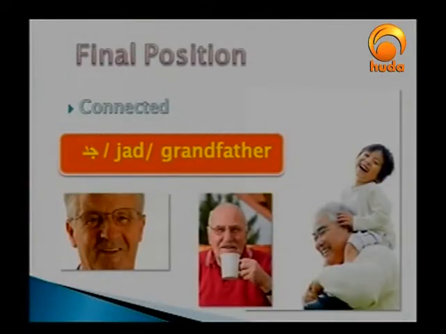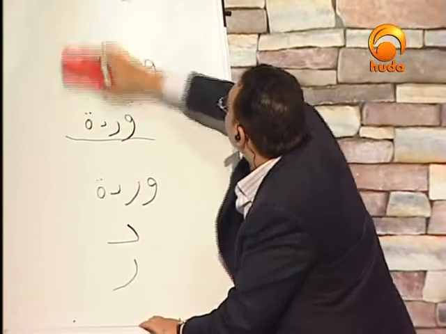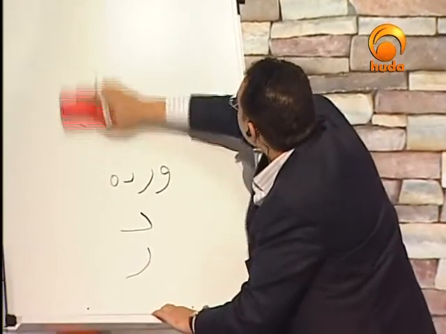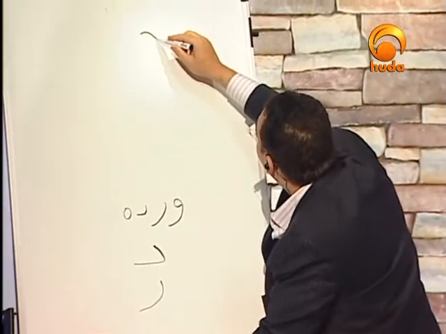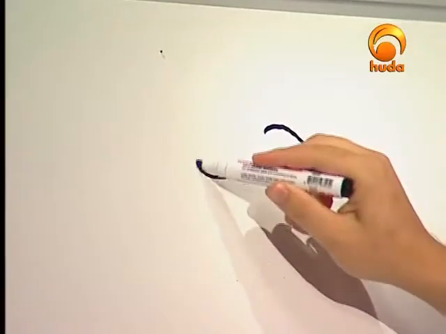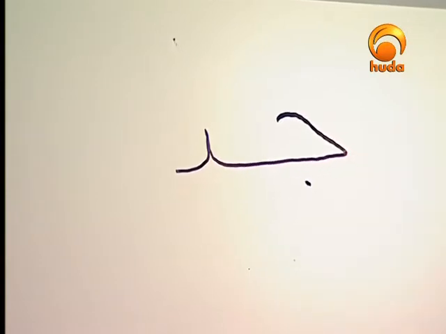Can you pronounce it? Jad. Right. I would like to write, because we discussed before, ja. And now we're going to write dal combined with ja. We just have two letters in this word. Can you write it, please? Is it jad or jad? Jad. Can you write it?